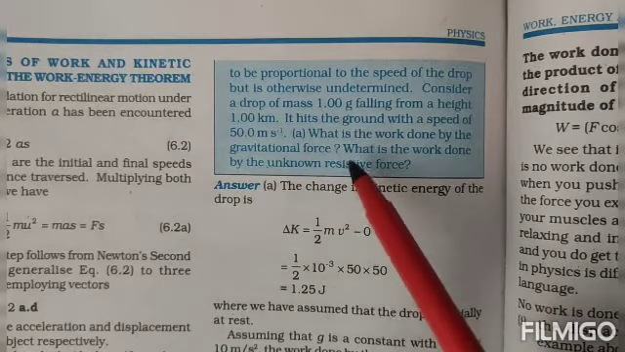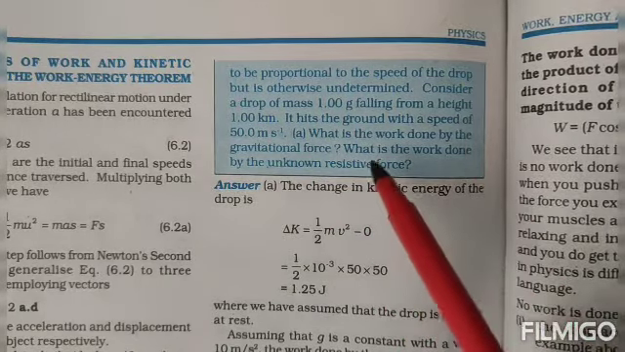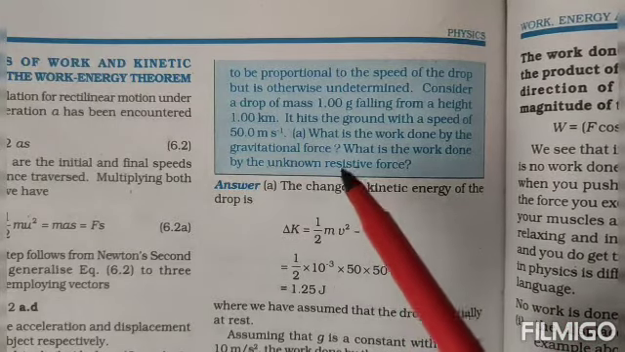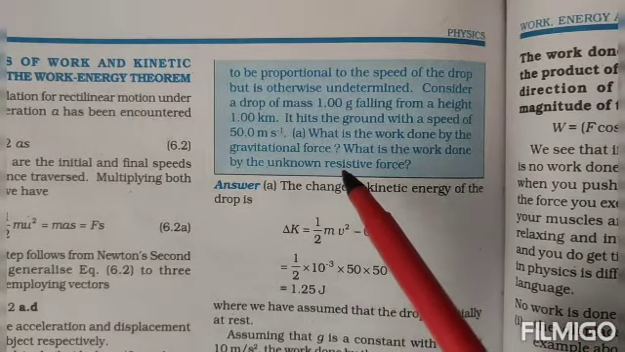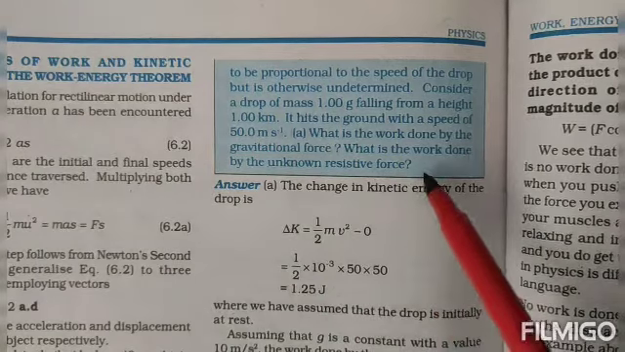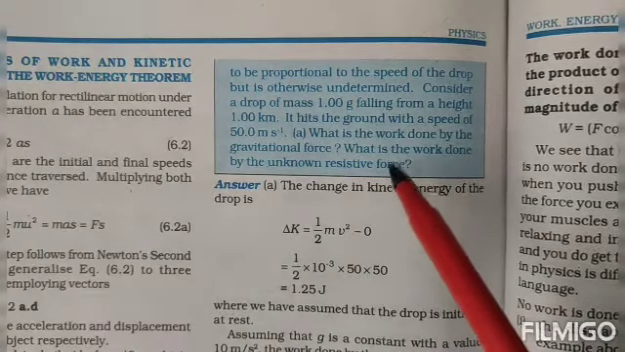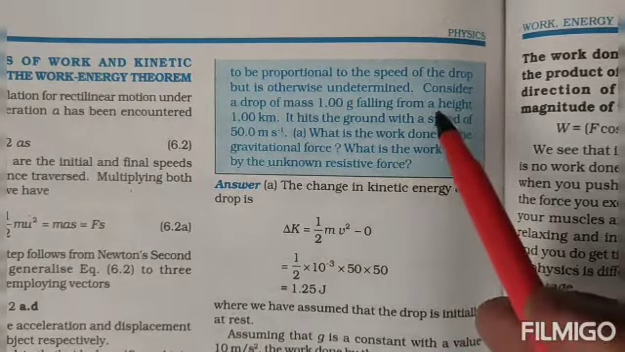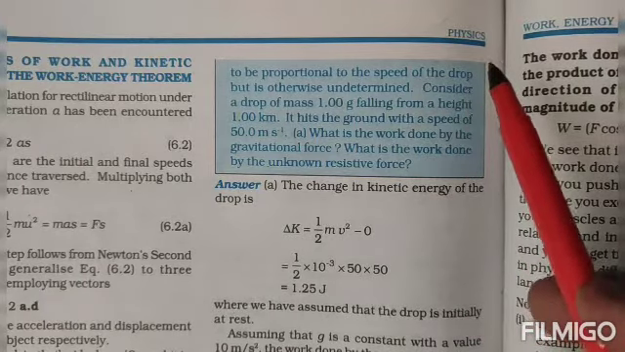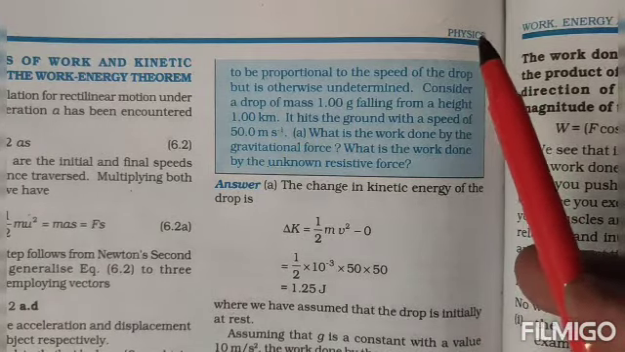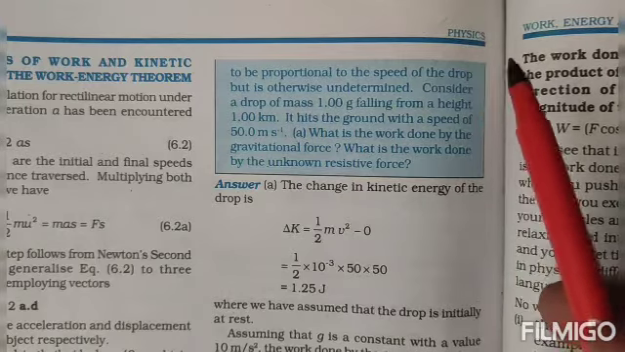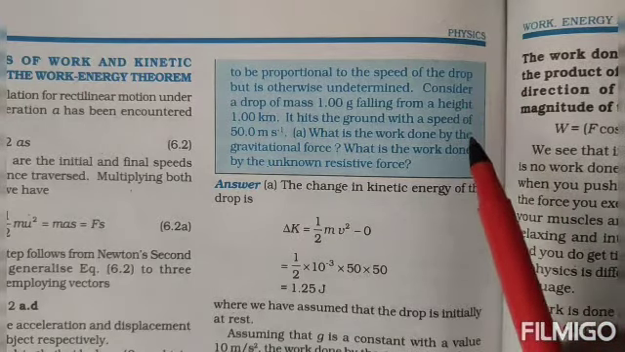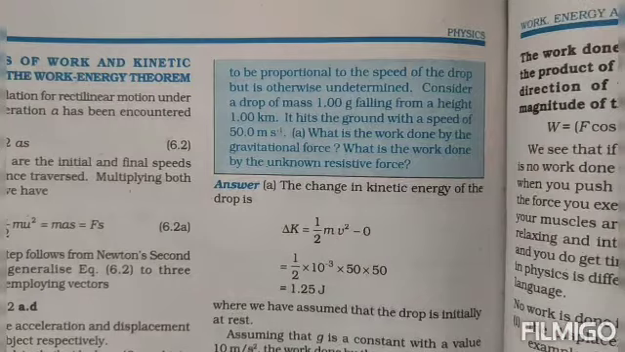The first is, what is the work done by the gravitational force? The second thing, what is the work done by that unknown resistive force? Here two work done are asked. The first work done is by the gravitational force. The second one is by the resistive force. Shall we calculate? Let's see now. So this one, example problem